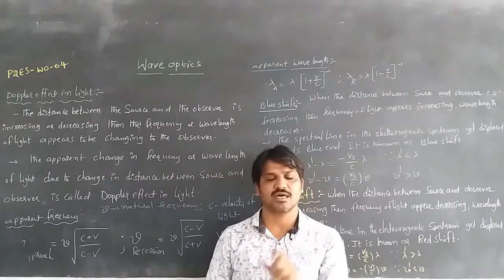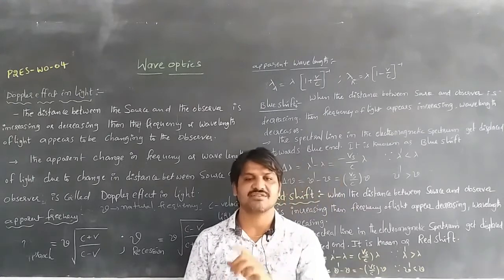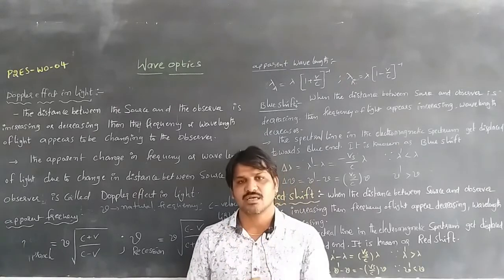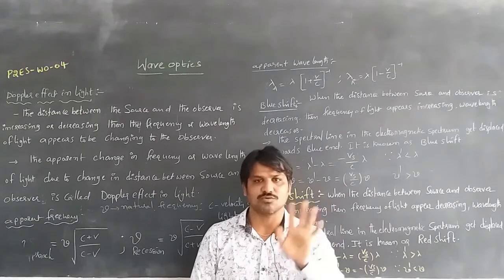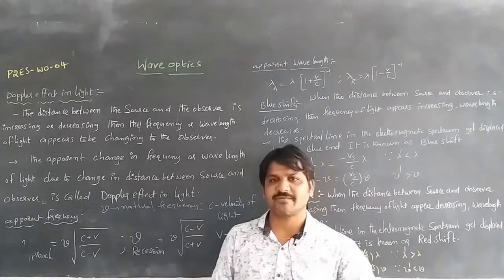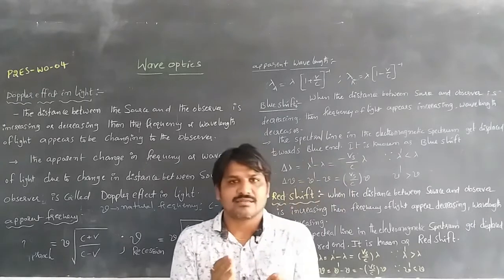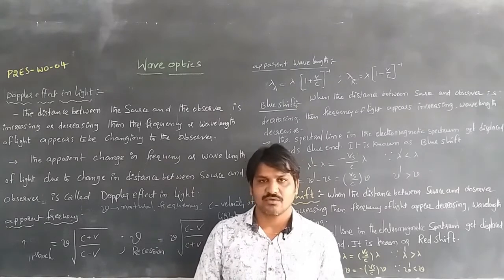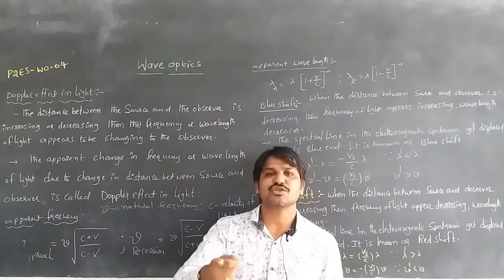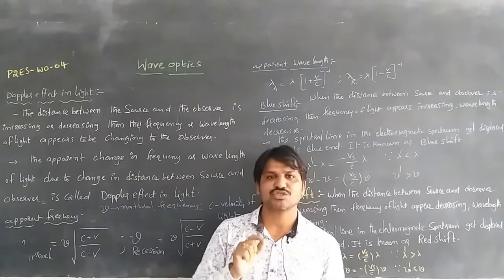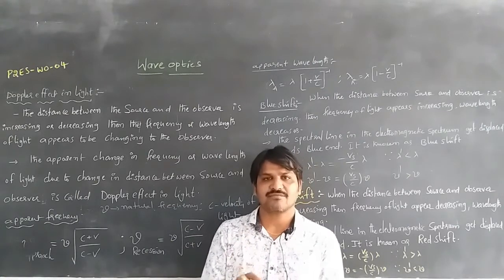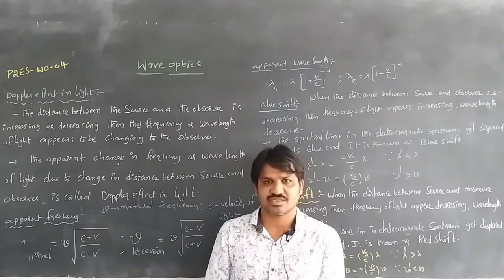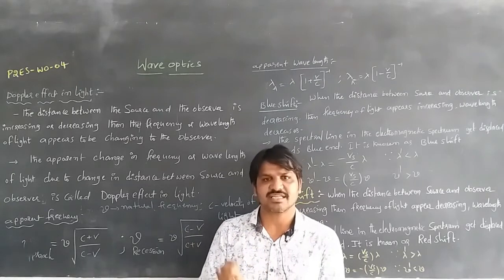In the case of sound waves, there is a change in frequency. The apparent change in frequency due to the relative motion between the source producing the sound and the observer is called the Doppler effect in sound. In the case of the Doppler effect in light, the source produces light with a natural frequency nu. The distance between the source and the observer, who is the detector, is there, and we are detecting the light.